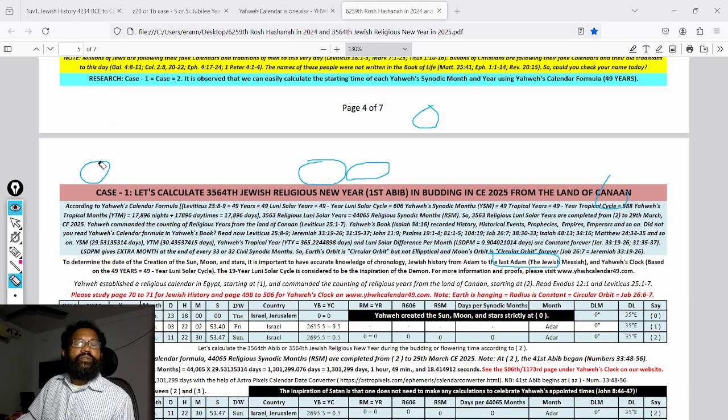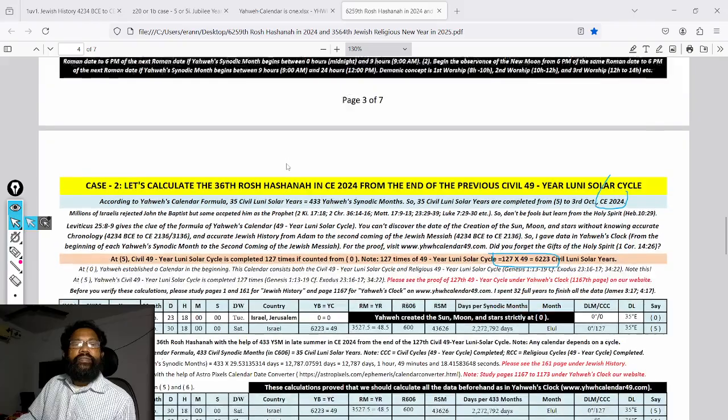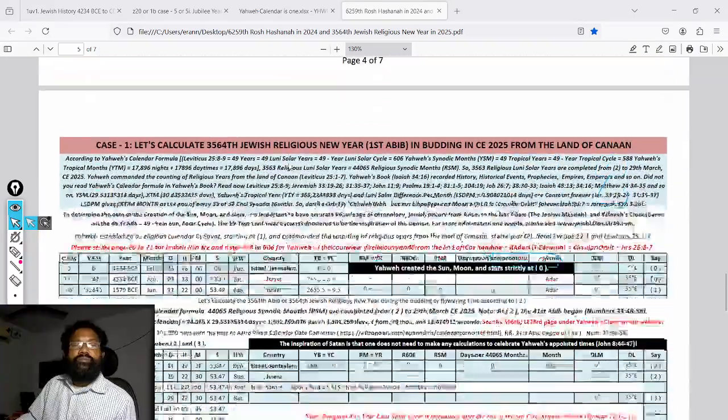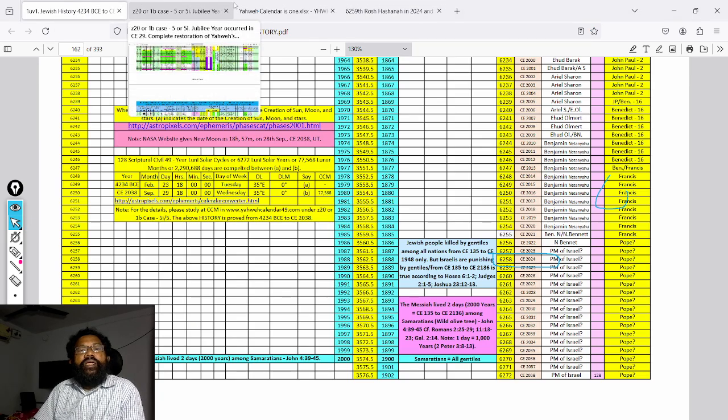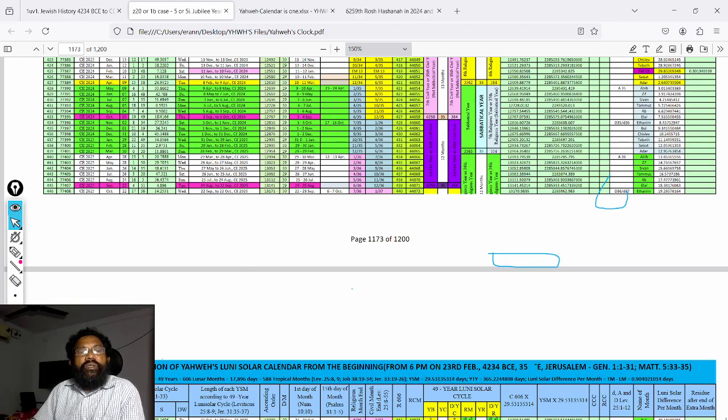Let us calculate religious years from the land of Canaan. The 3564th Jewish release new year in 2024, according to Yahweh's history or Jewish history and Yahweh's clock, how many lunisolar civil religious years are completed?